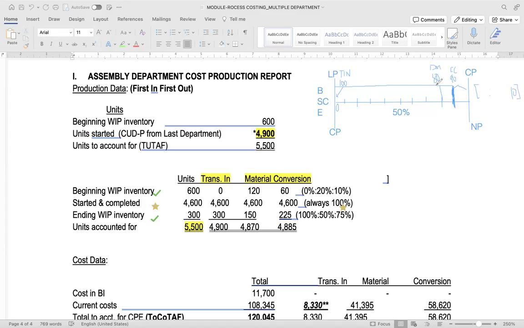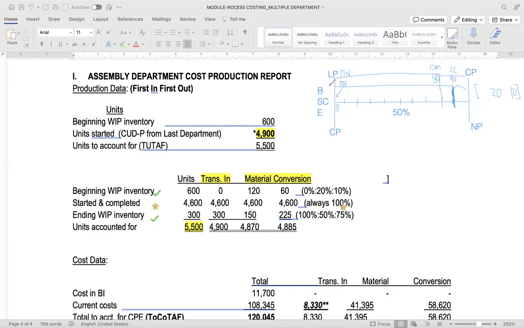Same goes with material. Materials were already added at 80%, so there are 20% remaining materials to be used to complete the beginning work in process.